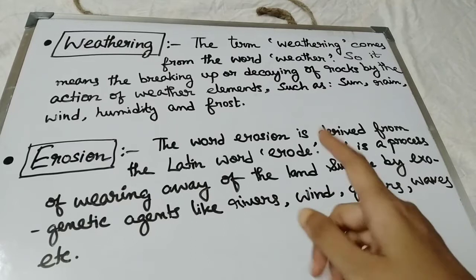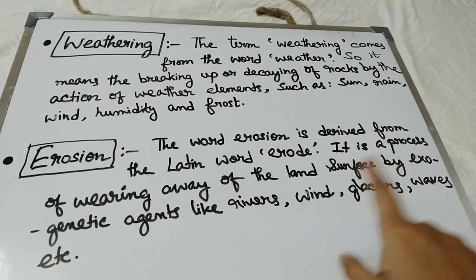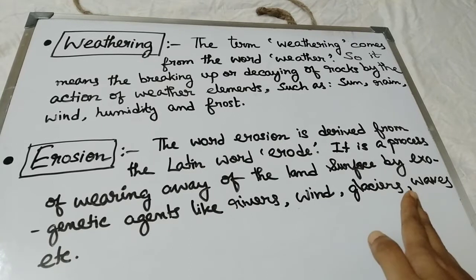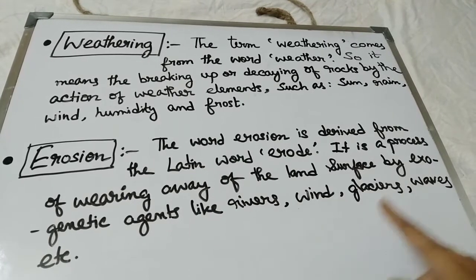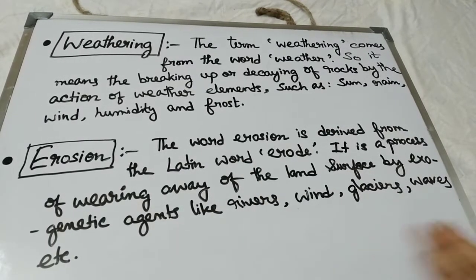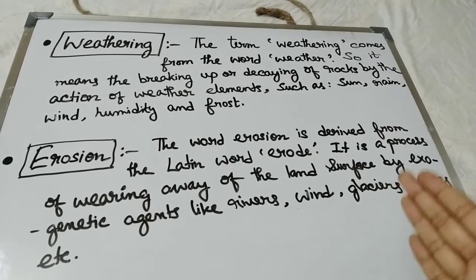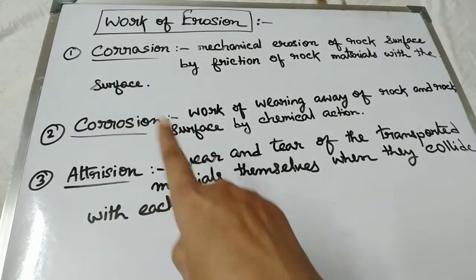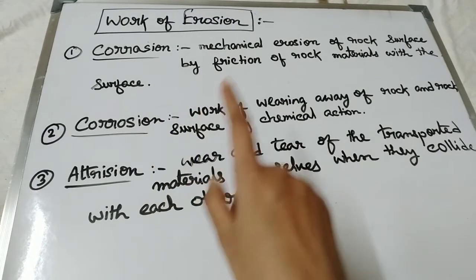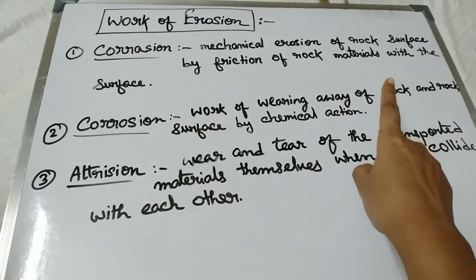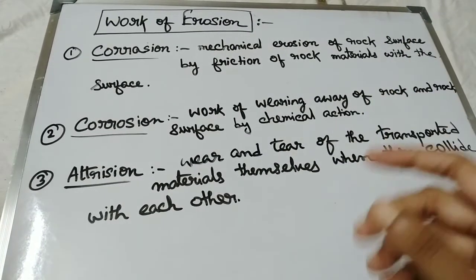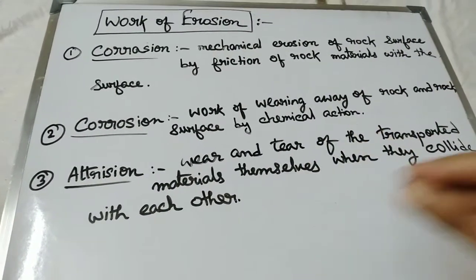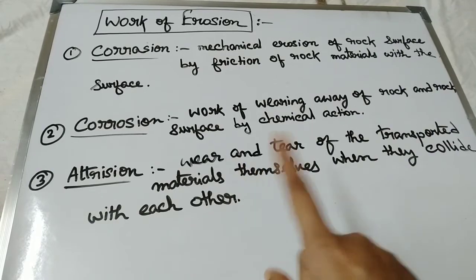Then what is erosion? The word erosion is derived from the Latin word erode. It is a process of wearing away of the land surface by exogenic agents like rivers, wind, glaciers, waves, etc. Erosion means when material goes from one place to another, it gets eroded, wearing away of the land surface. The work of erosion is mainly done by three processes: corrasion, corrosion and attrition. What is corrasion? It is the process of mechanical erosion of rock surface by the friction of rock materials with the surface. That means there are already some rock materials and other materials that can rub against each other and cause mechanical erosion.